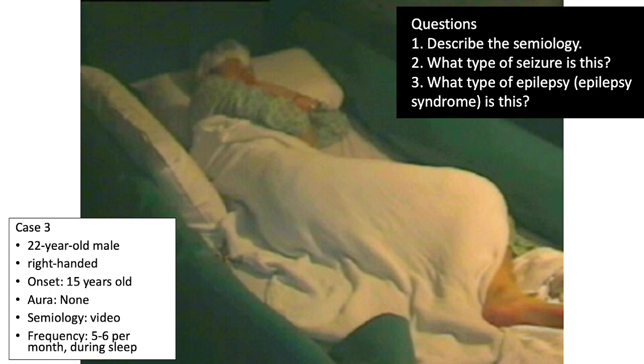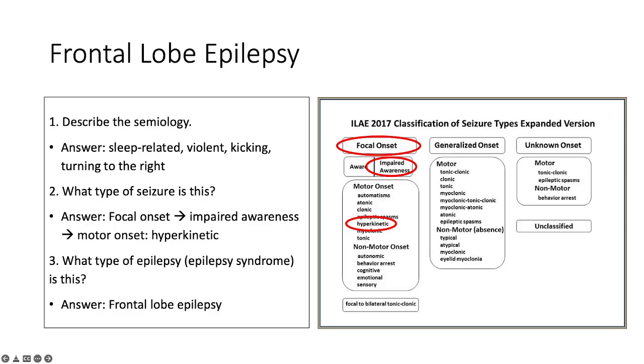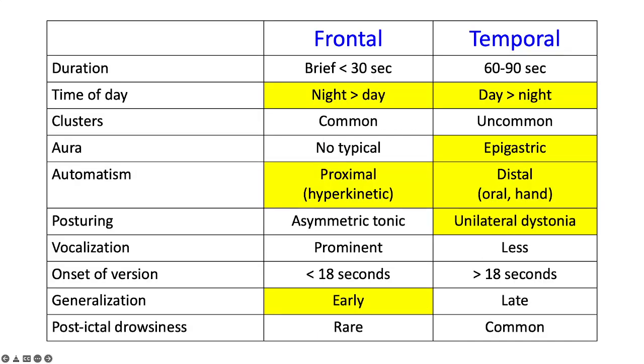So for case number 3, the patient has sleep-related violent kicking, turning to the right side, and we call this a focal impaired awareness seizure. The specific subtype will be hyperkinetic or hypermotor seizures. This is an example of frontal lobe epilepsy. There are some features differentiating frontal from temporal lobe epilepsy, although it may not be definite.